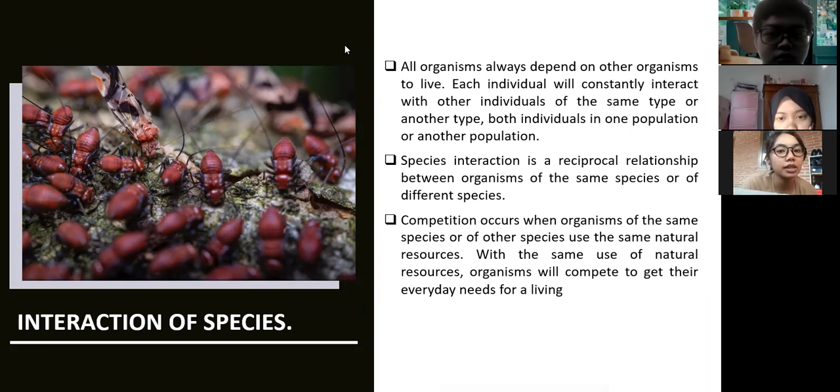Species interaction is a reciprocal relationship between organisms of the same species or of different species. Competition occurs when organisms of the same species or of other species use the same natural resource. With the same use of natural resources, organisms will compete to get their everyday needs for a living.